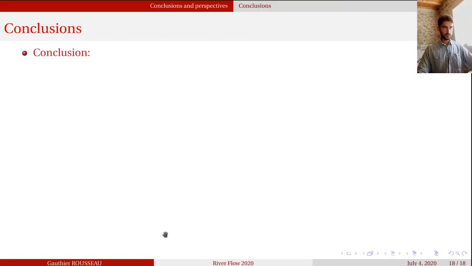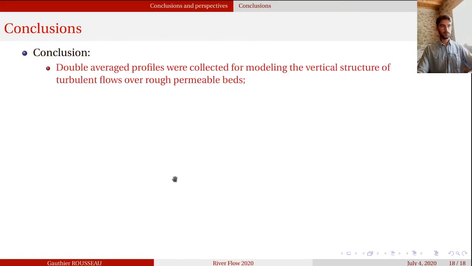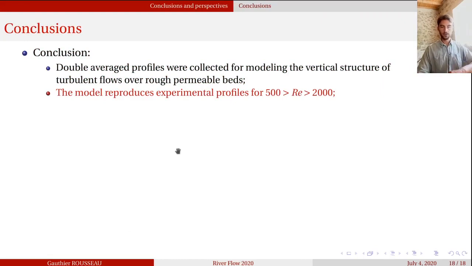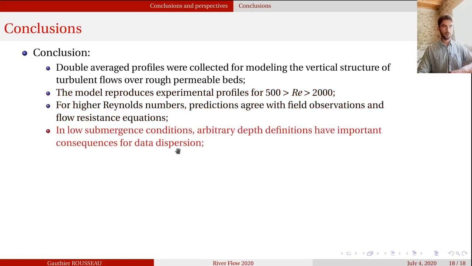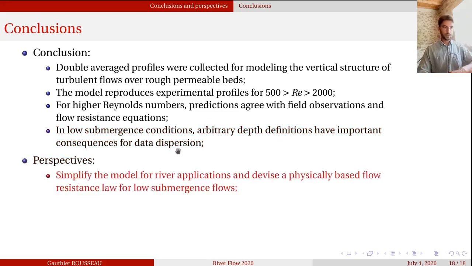To conclude, double average profiles have been collected for modeling the vertical structure of turbulent flows from an experimental setup where the Reynolds number was not as high as observed in nature. That is why we wanted to compare simulated vertical profiles and surface velocities to what we observe in the field, and also to flow resistance equations, and we finally had a good agreement, which is encouraging.